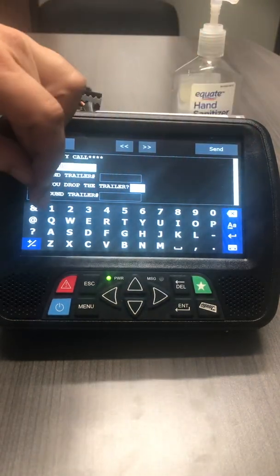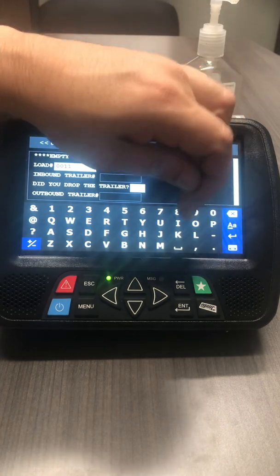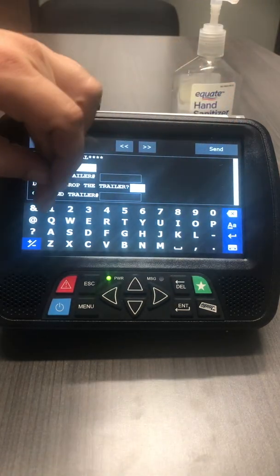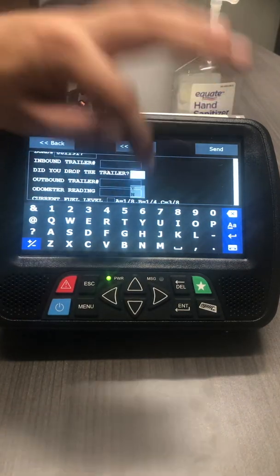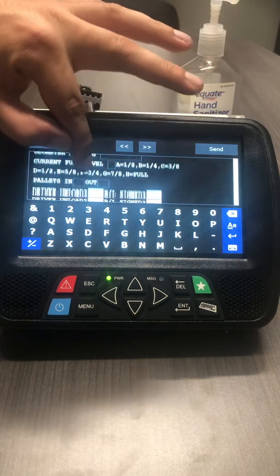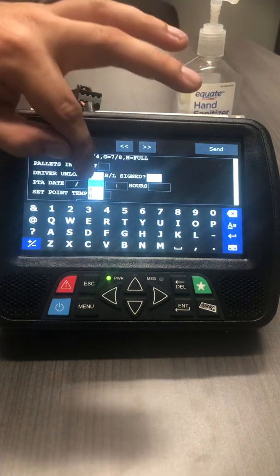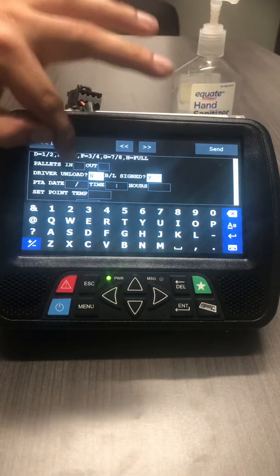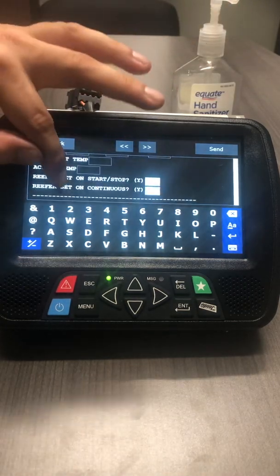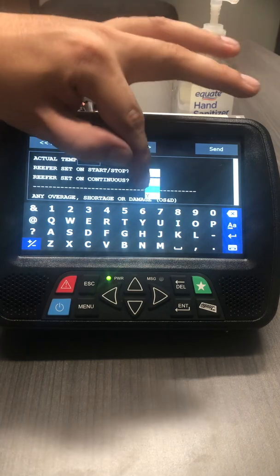So in this case again, 0011917. Did you drop trailer? Nope. Driver on load? Nope. Bill of lading signed? Yes. Continue to go down. Reefer set continuous?